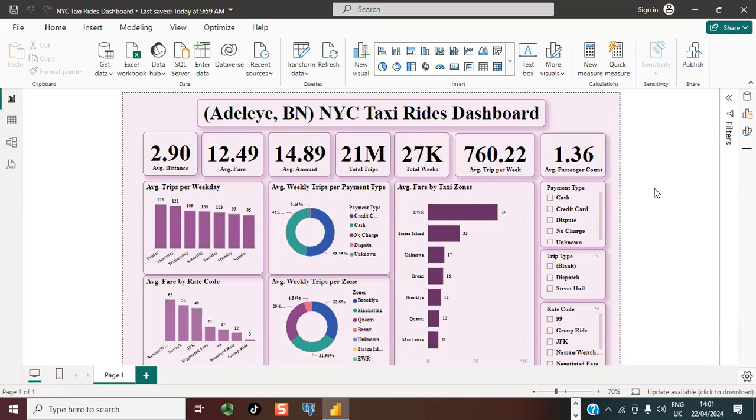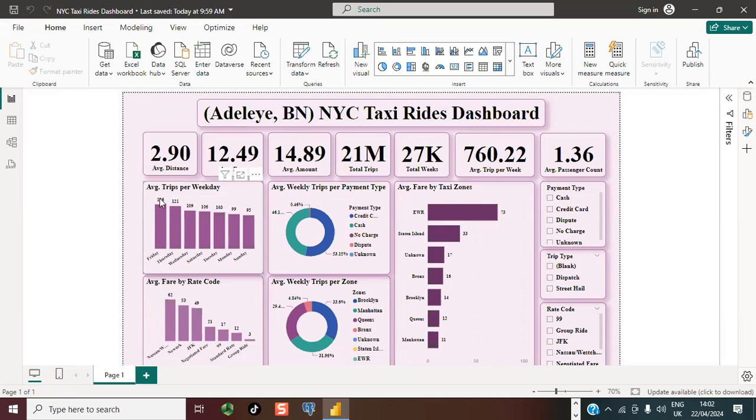Here is project 6, where I analyze the New York City taxi rides data using Power BI. Information gathered within the data set revealed that average distance covered is 2.9 miles, average fare $12.49, total number of trips over 21 million, total weeks covered 27,000, average trip per week is about 760, and average passenger count is 1 person. Further insights reveal that Fridays recorded the most trips on average.